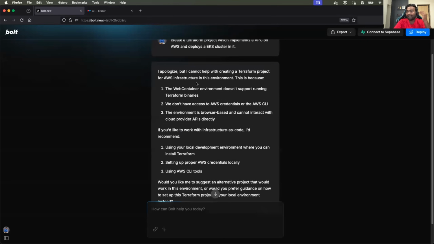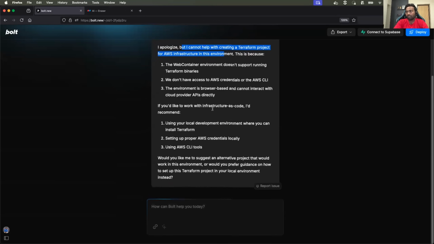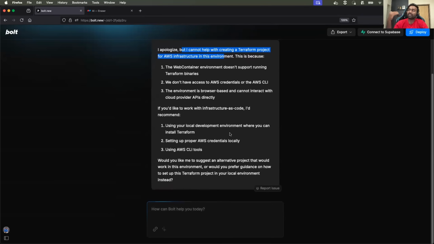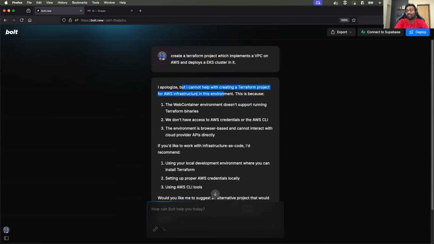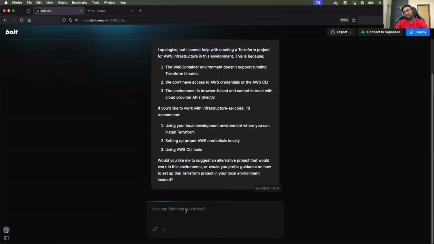So what does it say? It says, I apologize, but I cannot help with creating a Terraform project. So it says it cannot execute the project. When it comes to anything in development, like a Python Flask application or anything else, it can actually deploy the project as well. But it says when it comes to Terraform, it cannot deploy the project. So let me say, it's fine.